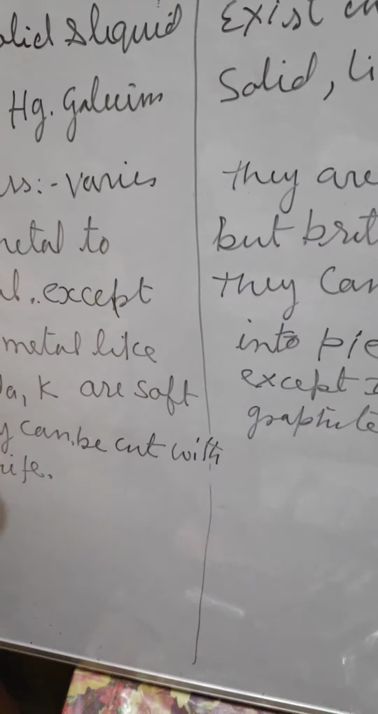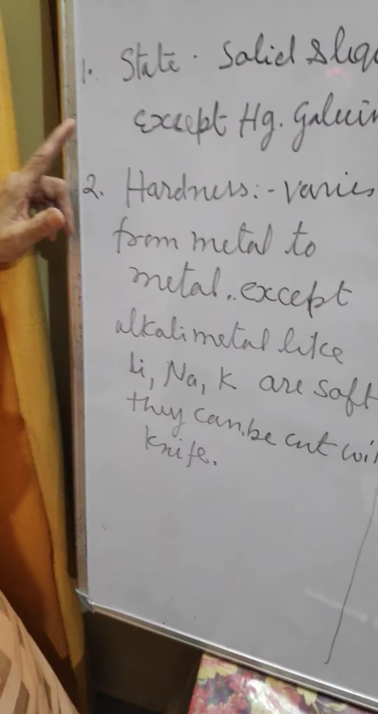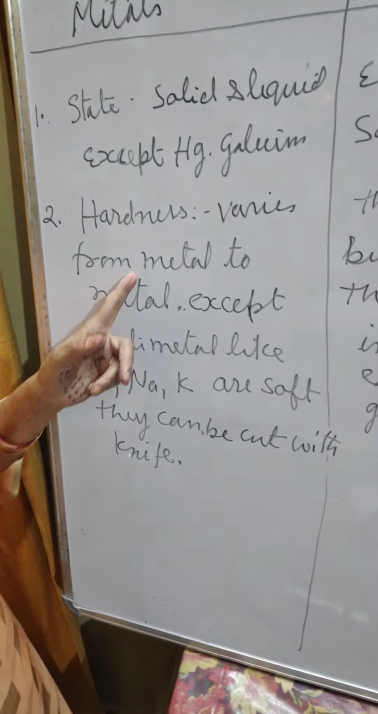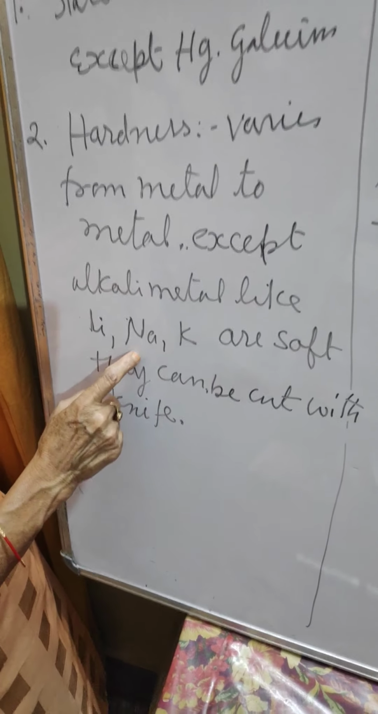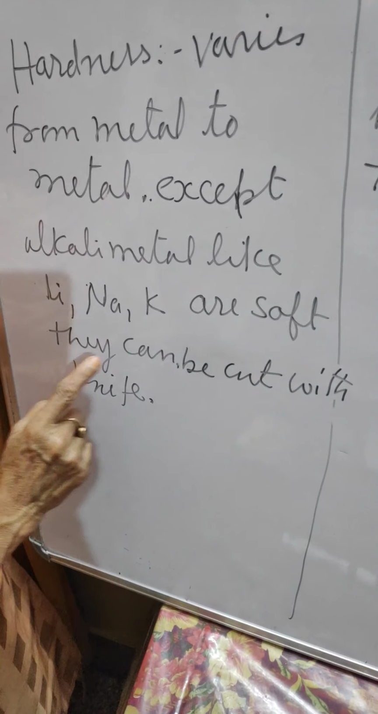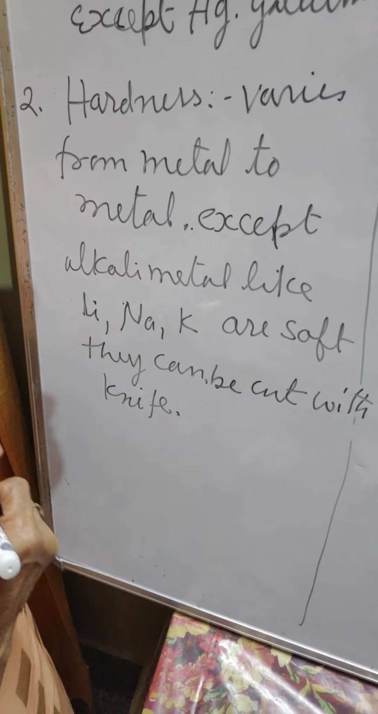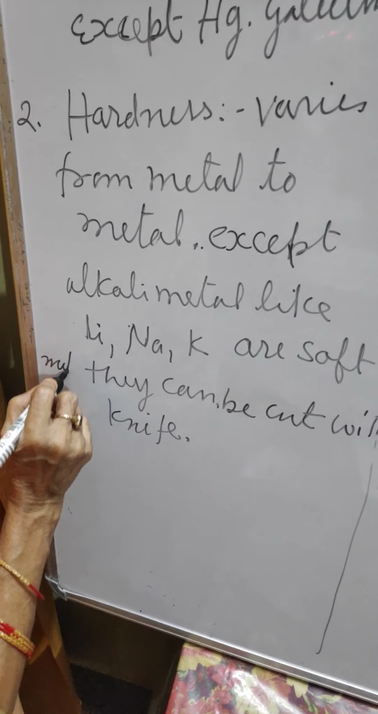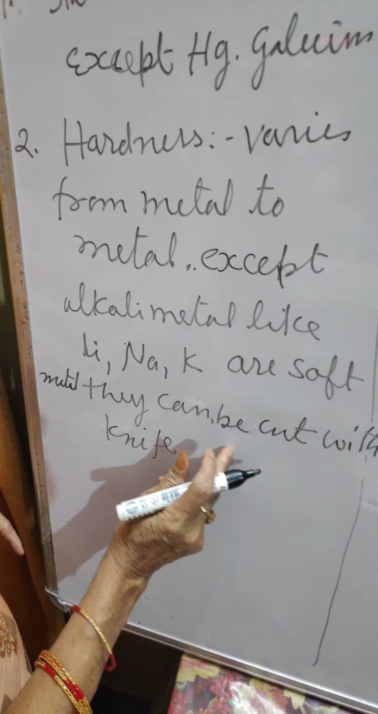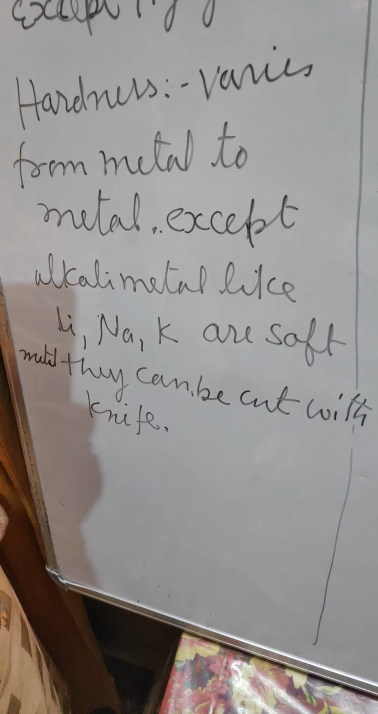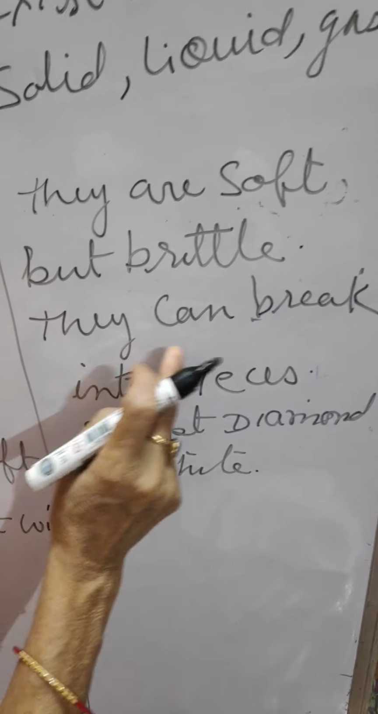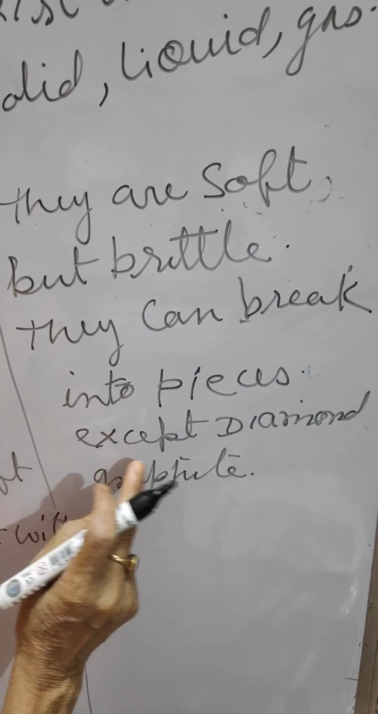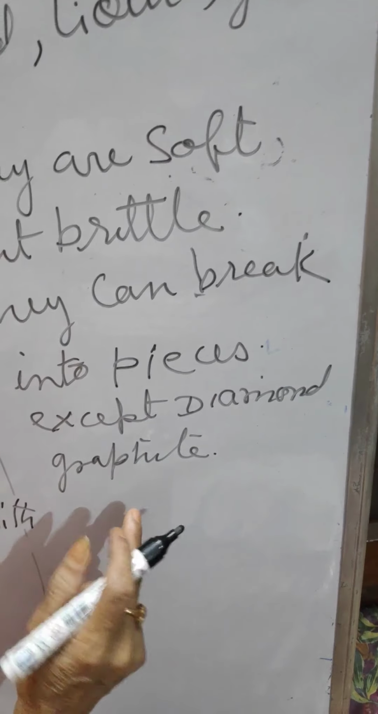Now these are the second point. The hardness varies from metal to metal, except alkali metals like lithium, sodium, potassium, which are soft metals. They can be cut with a knife. Now they are soft but brittle. They can break into pieces, except diamond and graphite. These are the hard ones.